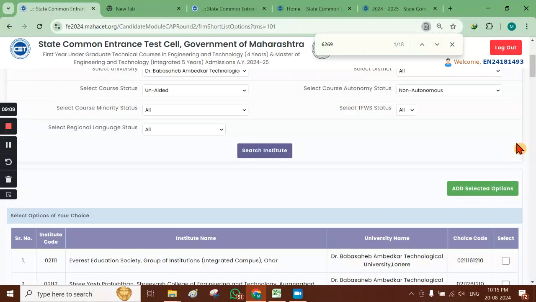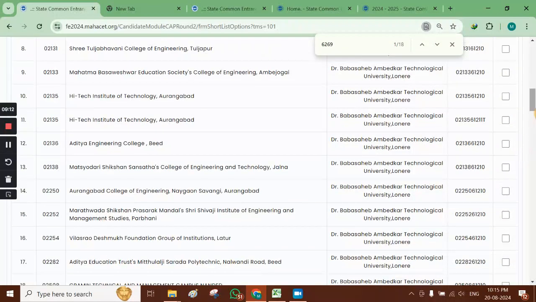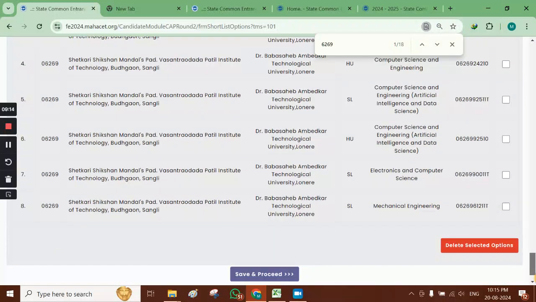So this newly selected option is added at number 8. Earlier only 7 options were there, now number 8 is added, and the seat which is part of betterment will come after this. Okay, I only showed this process as a part of the demo.